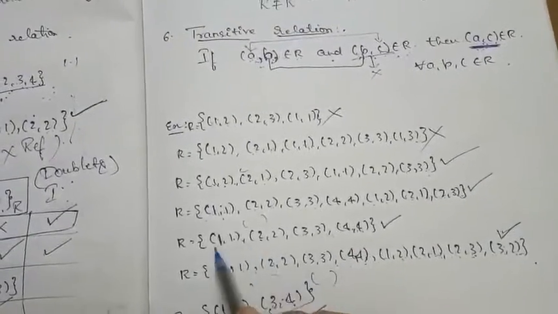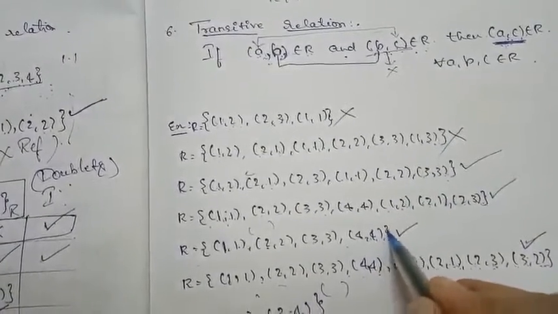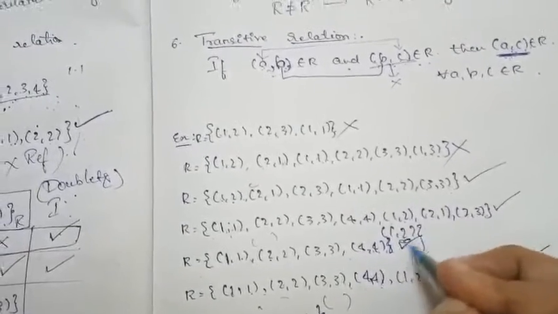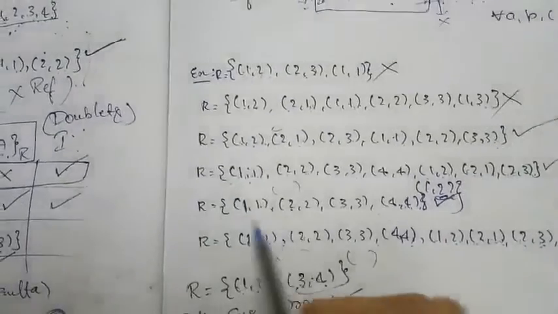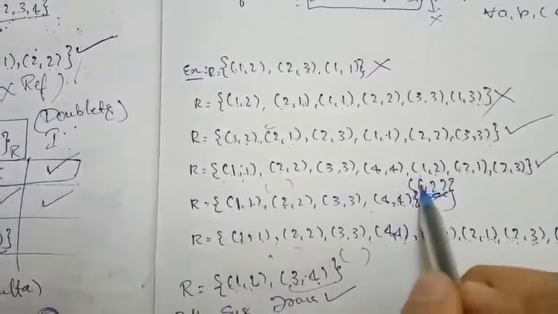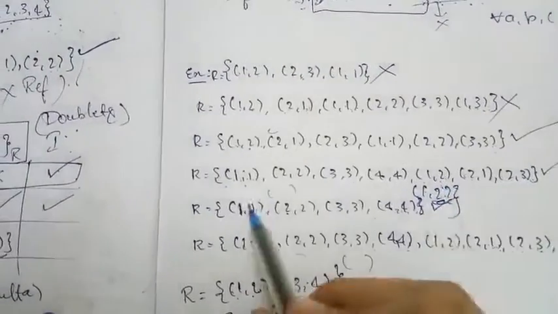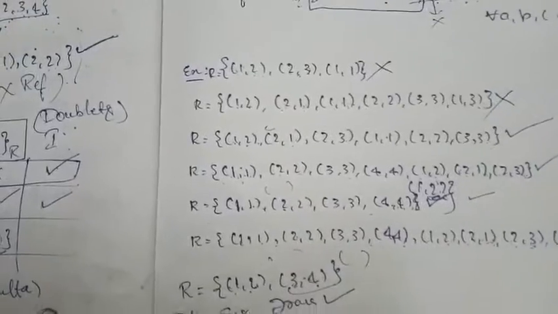Now you have seen the transitive relation. Suppose along with this 4 comma 4, I add one ordered pair like 1 comma 2. So if I add 1 comma 2 here, 1 comma 1 is there, 1 comma 2, so the AC will be 1 comma 2 itself. So again this will become a transitive relation.